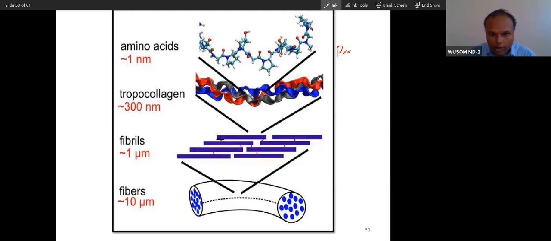This tropocollagen will associate like this and form a collagen fibril. Many collagen fibrils, you can see this one collagen fibril too. The bundle of collagen fibrils will form a collagen fiber. So this is the level of organization of collagen.